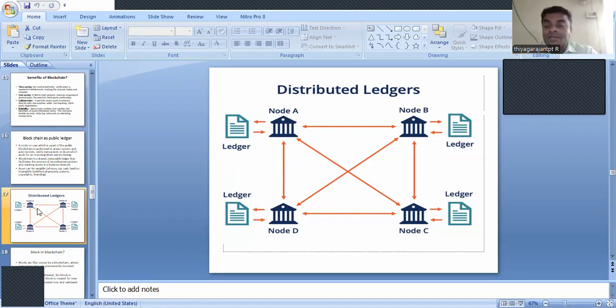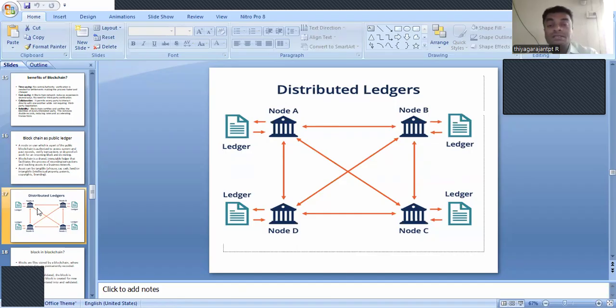None of the persons in the network can modify or delete it. Whether it is 100 years or 200 years, the information is not at all possible to alter, modify, or delete by any of the participants present in the network.